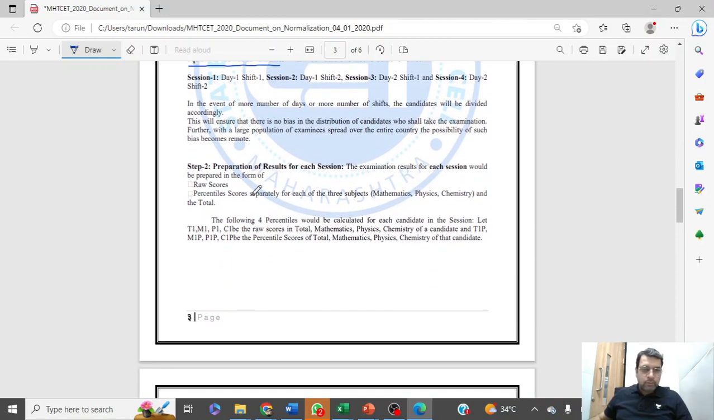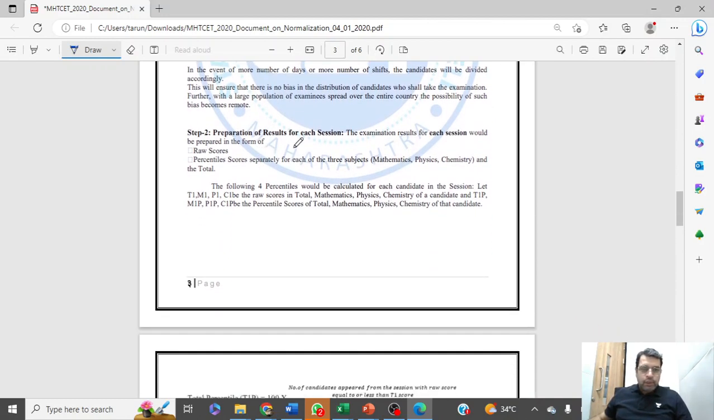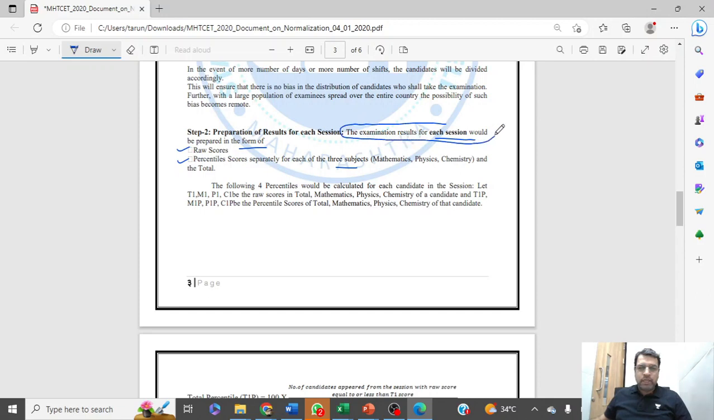Now this is not important for us. Preparation of result for each session: the examination result for each session would be prepared in the form of raw scores and percentile scores separately for each of the subjects, obviously, so we'll not talk about this. But the point is that the examination result for each session would be prepared in the form of raw score and percentile.